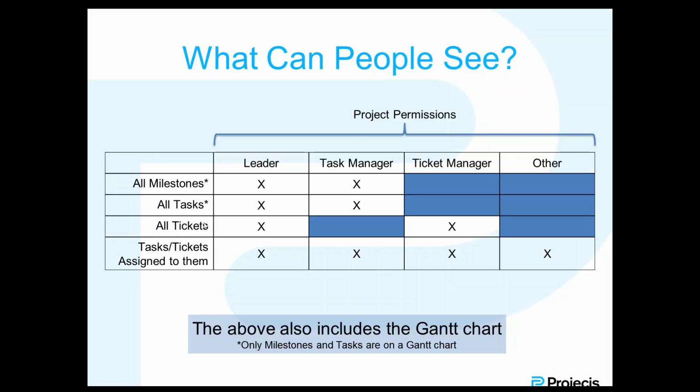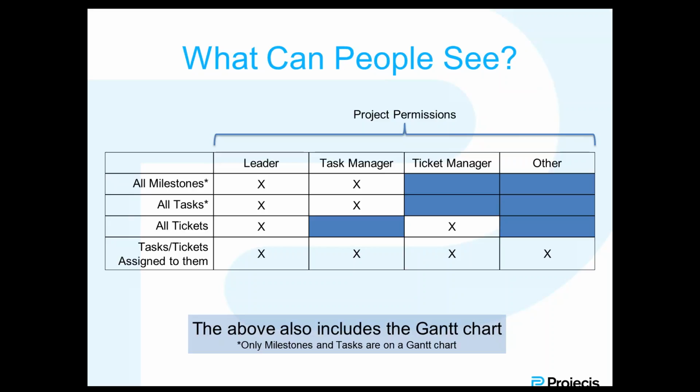However, if we take a look at the milestones at the top, only leaders and task managers can see everybody's milestones. Ticket managers, however, cannot see everyone's milestones. They can only see milestones that they're involved in, as well as those that are not ticket managers.